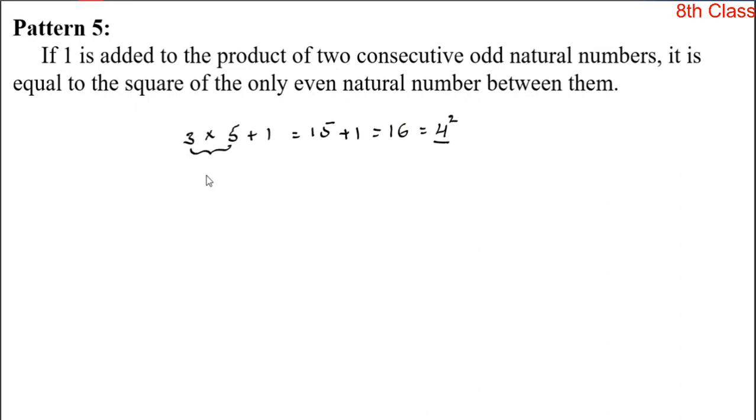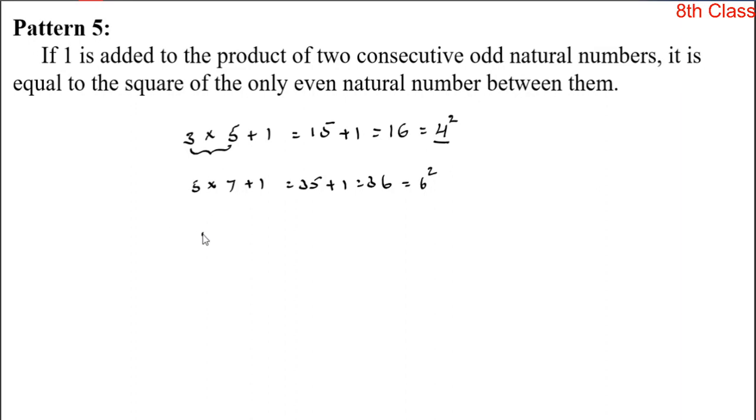Like that, let us take two consecutive odd natural numbers, 5 and 7, and add 1 to the product. 5 into 7, 35 plus 1 is equal to 36. Okay, so this 36 is the square of 6. So that 6 is the only even number that lies between 5 and 7.